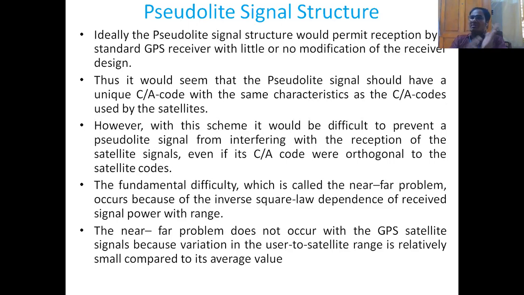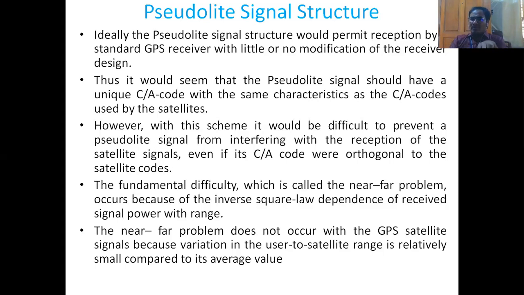So there comes the problem of the near-far problem. This fundamental difficulty is called the near-far problem, which occurs because of the inverse square law dependence of the received signal power with the range. See, the distance of the signal is calculated by the inverse square law. The received signal strength is inversely proportional to the distance. Of course, you might be knowing this from your microwave engineering.